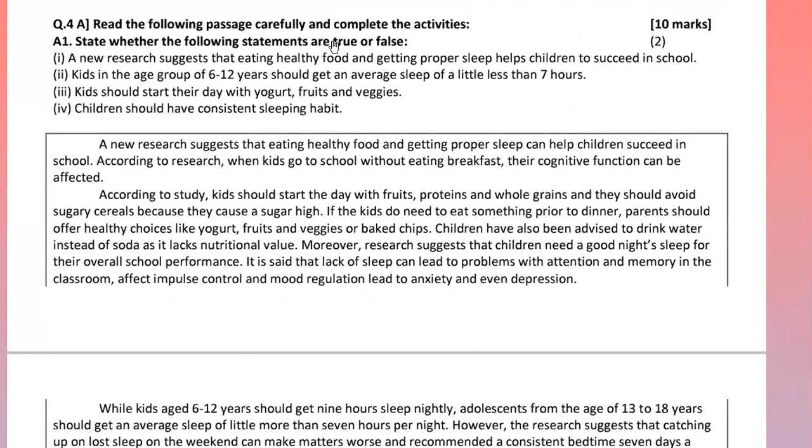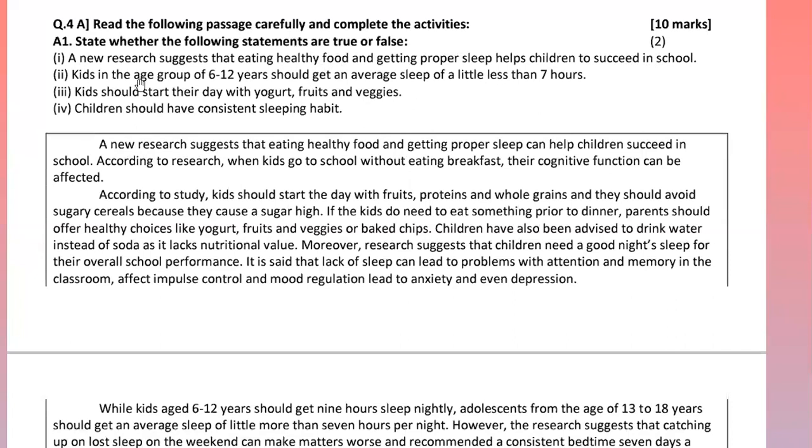So your first question is statement true or false. We have to find out whether the statements are true or false. So quickly we will see the questions and then we'll try to find out the sentences from the passage. A new research suggests that eating healthy food and getting proper sleep helps children to succeed in school. So here this sentence talks about healthy eating and proper sleep.